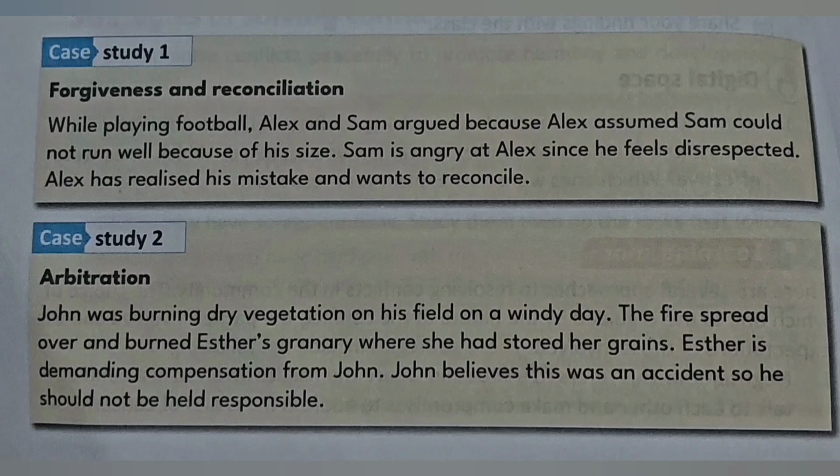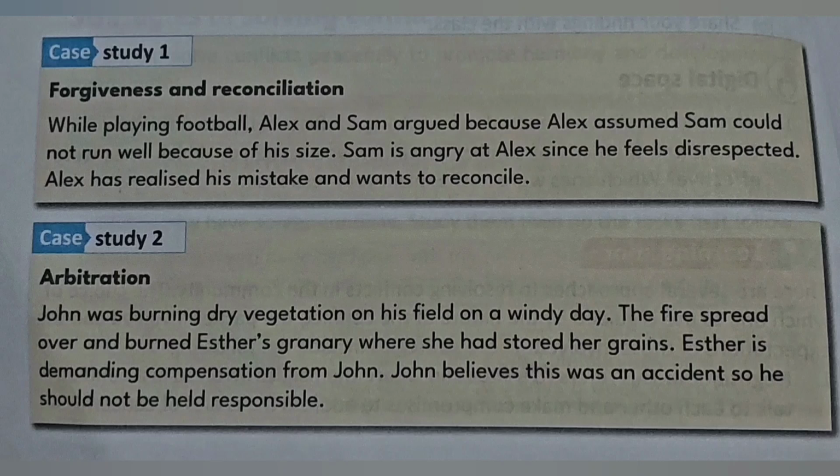And here, the way of solving the conflict is arbitration. So we have John and Esther. John was burning dry vegetation on his field on a windy day. The fire spread over and burnt Esther's granary, where she had stored her grains. Esther is demanding compensation from John. John believes this was an accident, so he should not be held responsible.